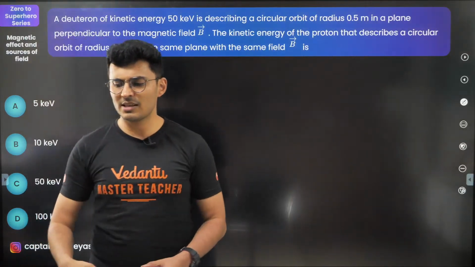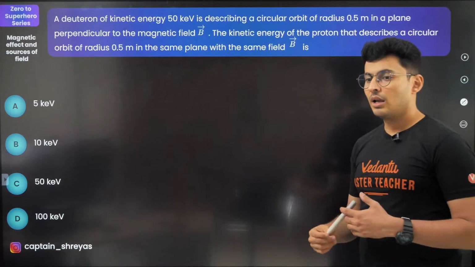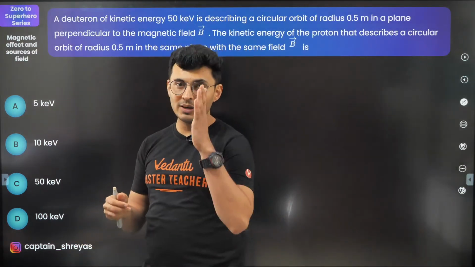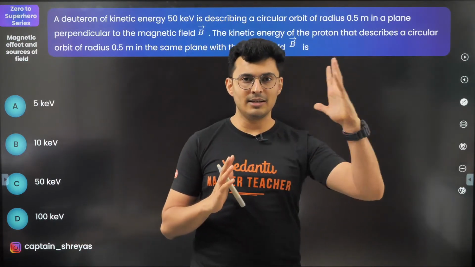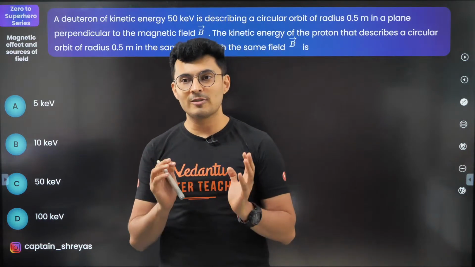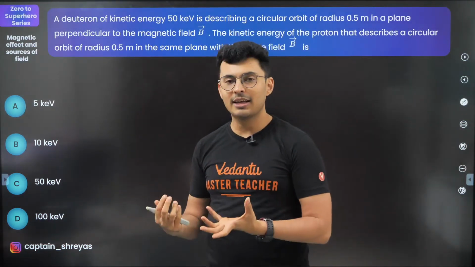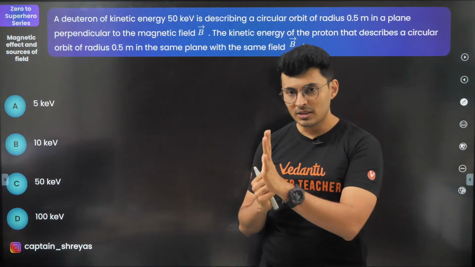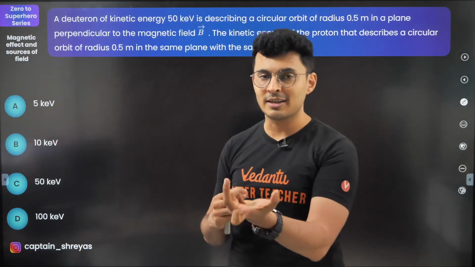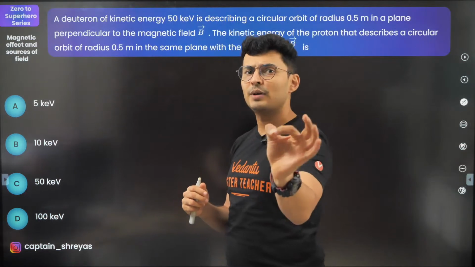Himanshu, Hall effect is basically where current is passed through a conductor and you place that conductor in a magnetic field. Because these are moving charges, they get deflected and accumulate on a certain side, and because of that a potential difference is created in the conductor. So in a current carrying wire placed in a magnetic field, the charge carriers separate and you see a voltage difference created. That is called the Hall effect, based on the effect of magnetic field on moving charges.